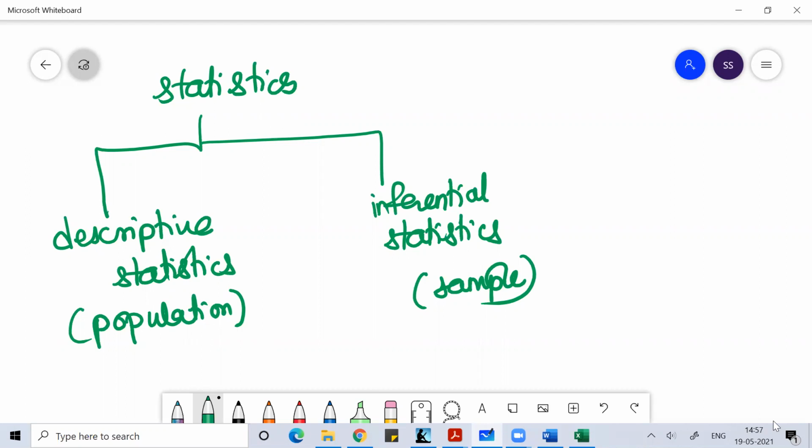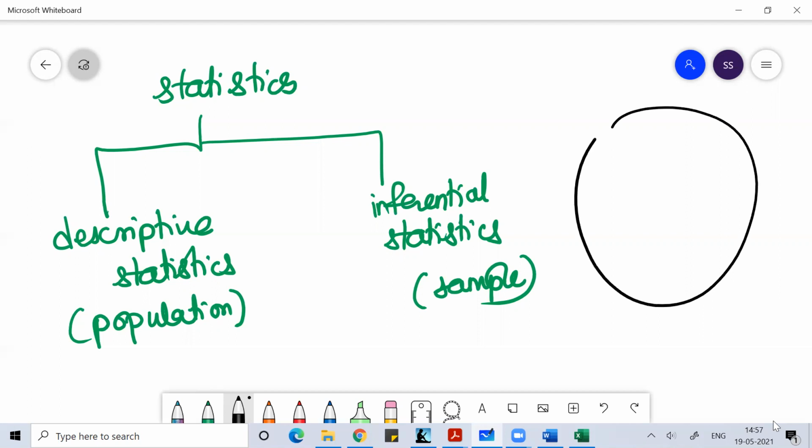Based upon that objective, maybe my objective is to know how many people are aware about coronavirus. So my objective is to know how much people in Bangalore are aware about coronavirus. So what is population? Population is the sum total of all the elements which are part of your study. So what is population here?